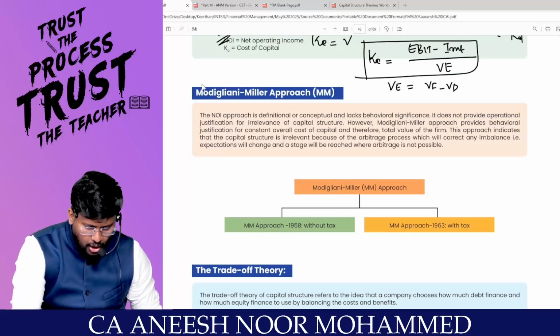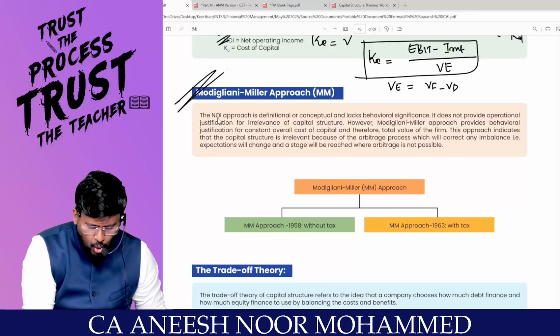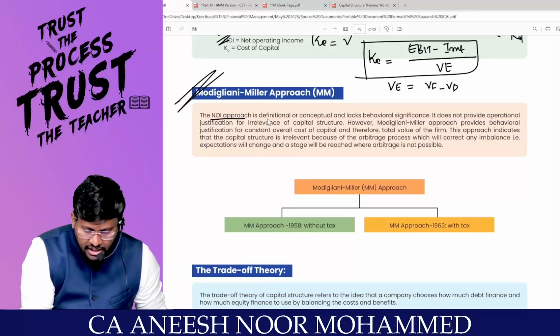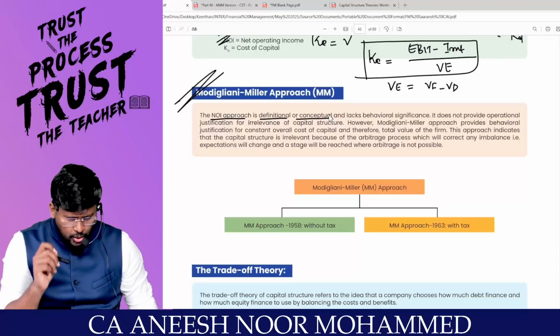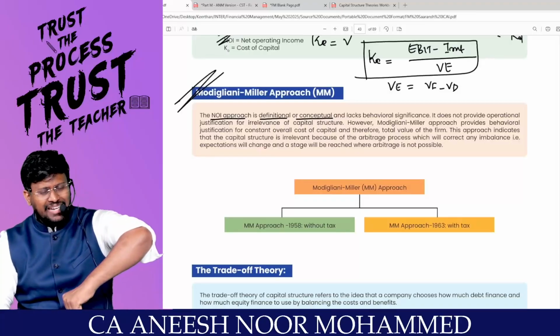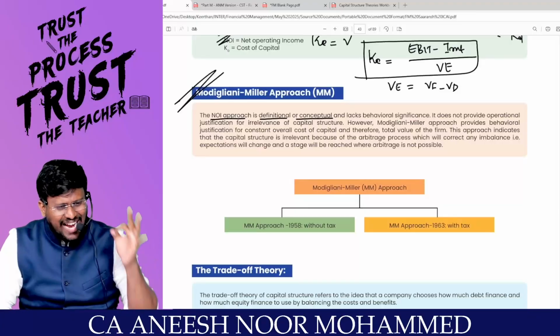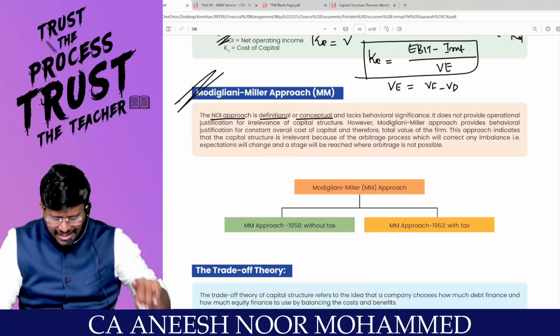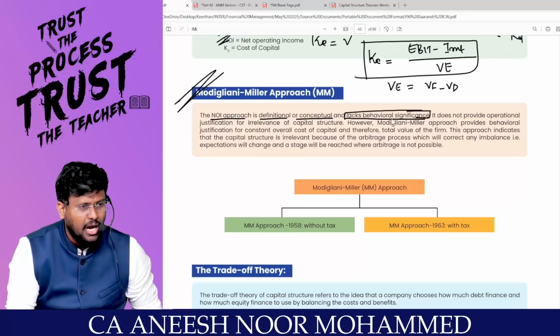Coming to the last one, the hero called the Modigliani-Miller approach. The NOI approach, that is net operating income, is definitional or conceptual. It is correct only if you inject debt into the capital structure: KO reduces because of KD, and KE pulls up KO. Are you with me? And it will exactly offset. This is the theory of the NOI. But it lacks behavioral significance. How will it exactly offset?